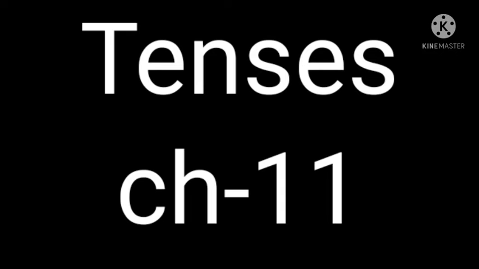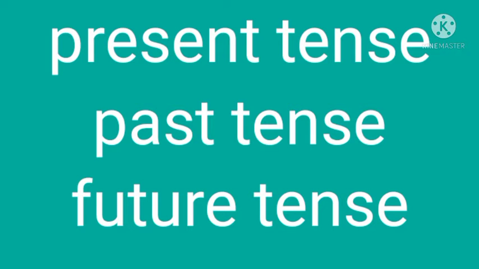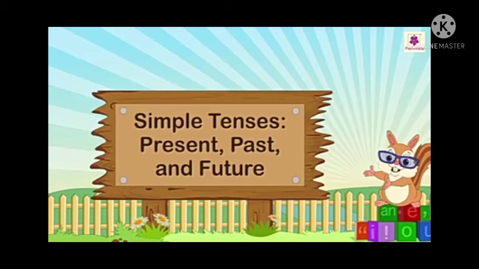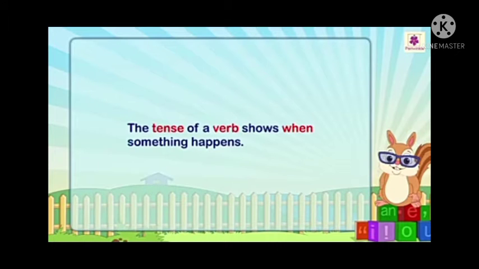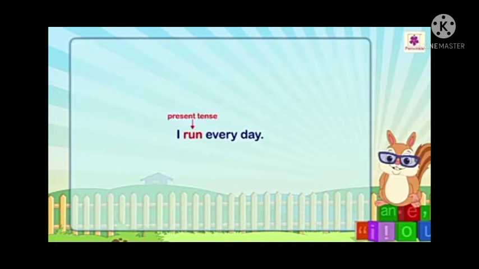Today we will go through chapter number 11, that is tenses. So students, here in tenses there are present tense, past tense and future tense. Now firstly we will start from simple tenses, that is present, past and future. So students, the tenses of a verb show when something happens.